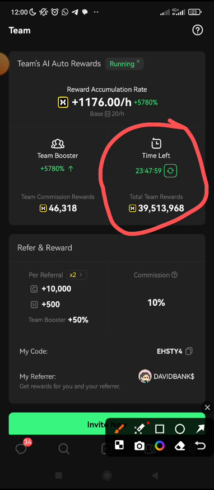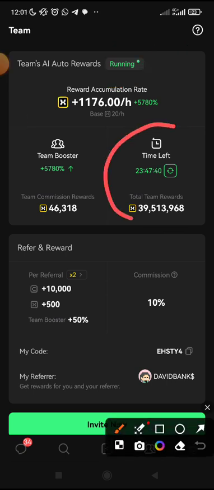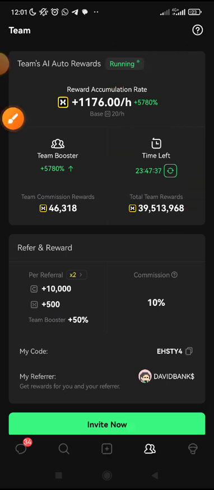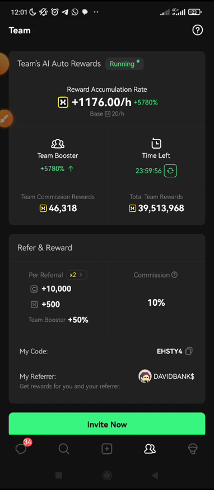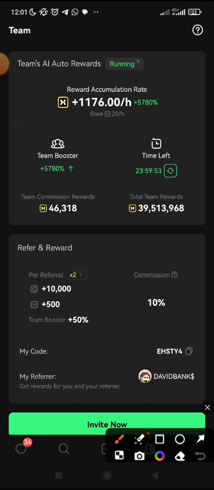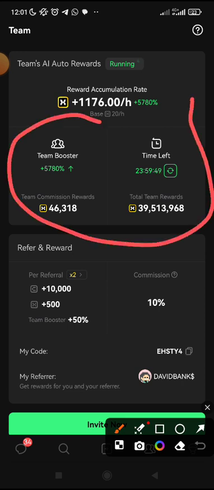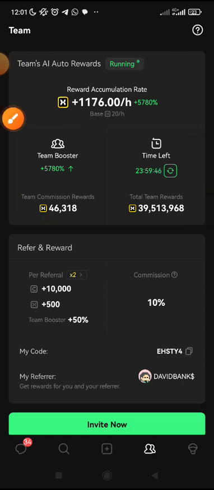Make sure that this AI auto reward is running. The more active your AI is running, the more it helps you to generate more points. You can see my total reward so far. Make sure you always turn it on every 24 hours. Even when it is not up to 24 hours, you can still refresh it by tapping on this icon for refresh. You can see that's refreshed again. You don't need to wait for it to be up to 24 hours, because this AI has a booster that helps you to generate more CXT points. That's one.